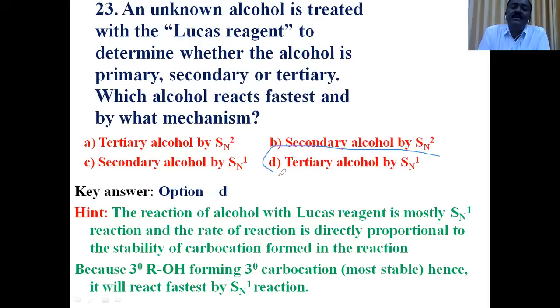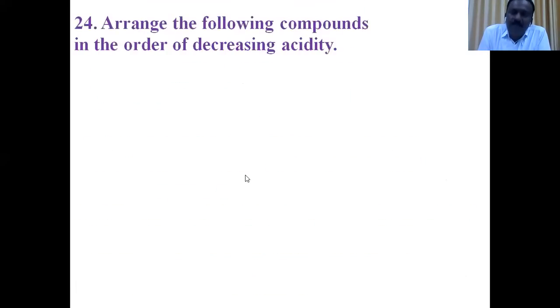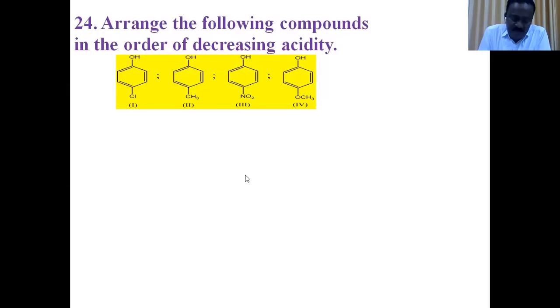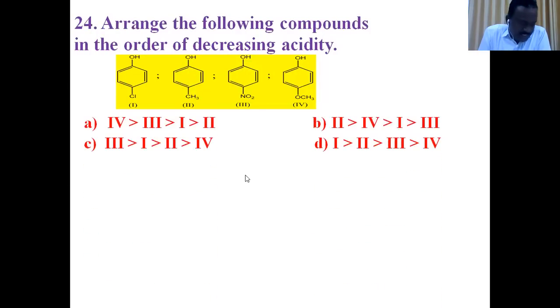What is the reason? Because the intermediate tertiary carbocation from a 3 degree alcohol is more stable. Wherever the carbocation is more stable, the SN1 mechanism takes place. Therefore, the fastest reacting is the tertiary alcohol, by what mechanism? SN1 mechanism. Therefore, according to the explanation, option D is the right answer.